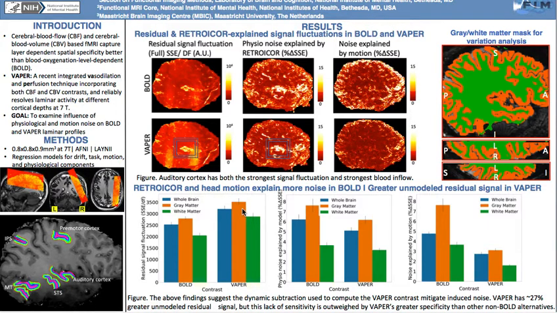However, we already know that VAPER is a less sensitive contrast than BOLD. We're not arguing that. Notably, that decrease in sensitivity is actually rather well bound, with VAPER never being more noisy than by a factor of square root of 2. However, what is important to note is that VAPER's decreased sensitivity is outweighed by its improved specificity with respect to other non-BOLD alternatives.